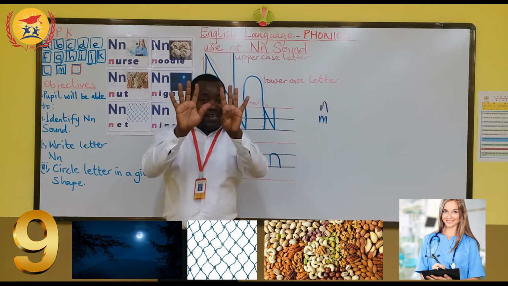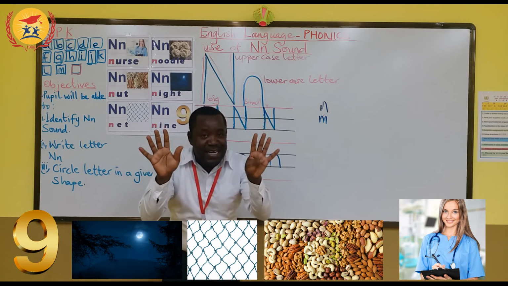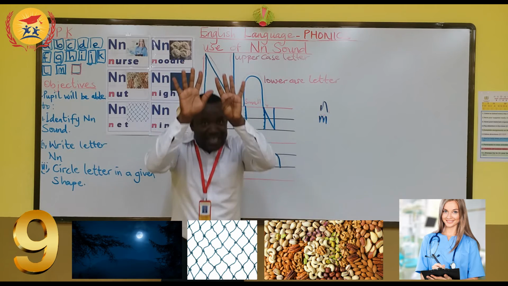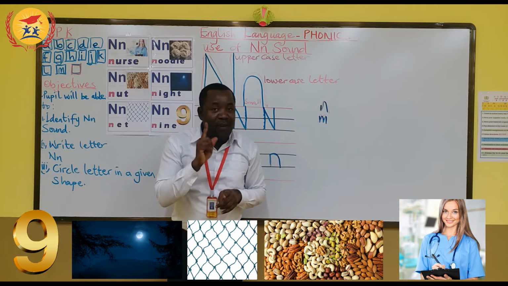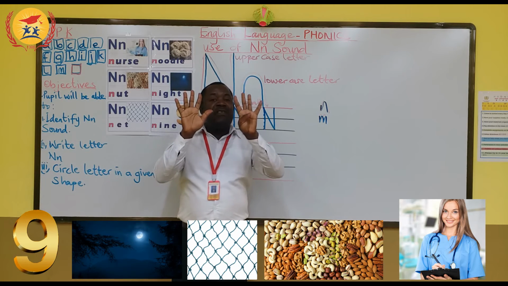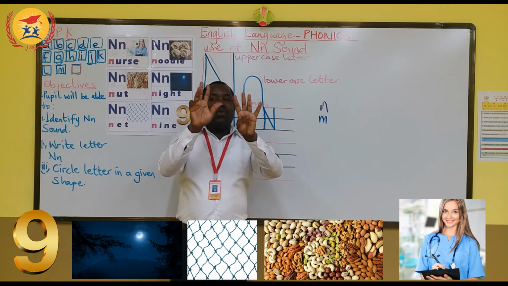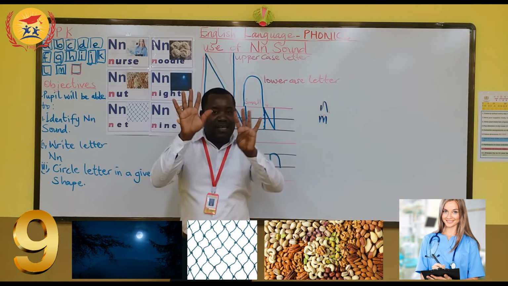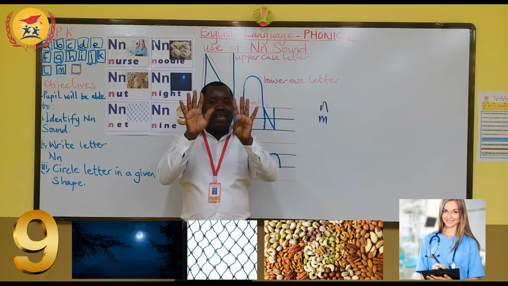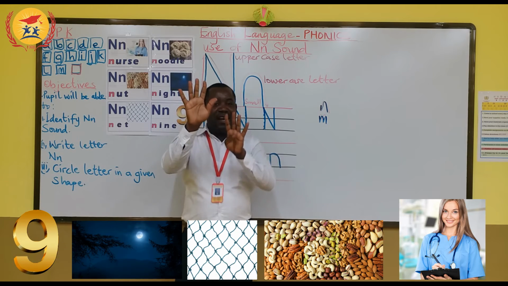What's the number? 9. N for number. And N for 9. 1, 2, 3, 4, 5, 6, 7, 8, 9. Nine numbers.